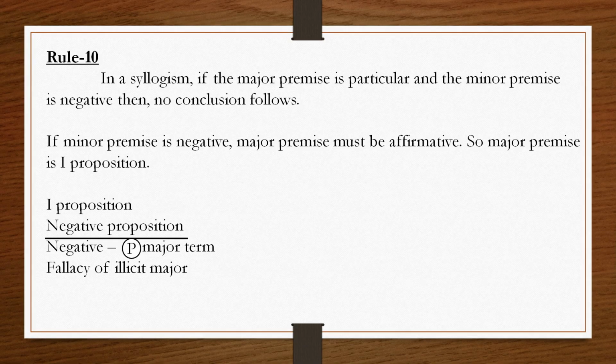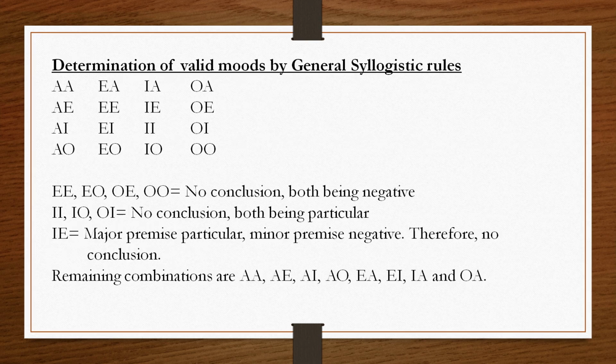Now, we discussed all the 10 general syllogistic rules. Now, we will apply these 10 general syllogistic rules to know which moods are valid and which moods are invalid. You know, in the wide sense, we have 16 moods.